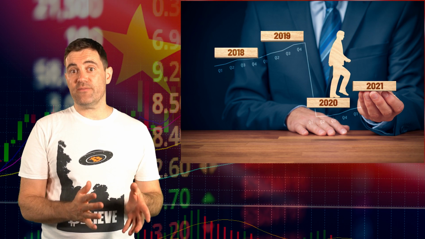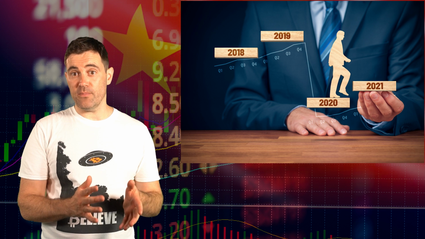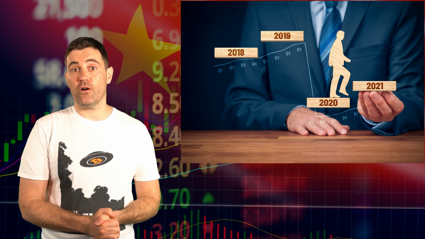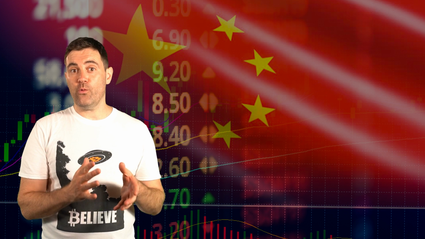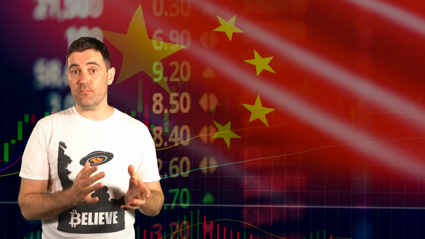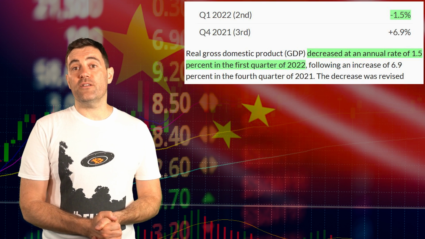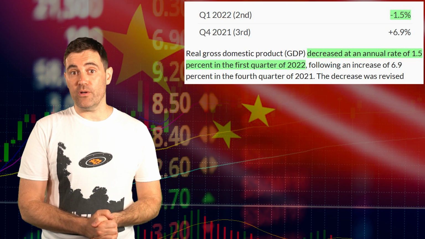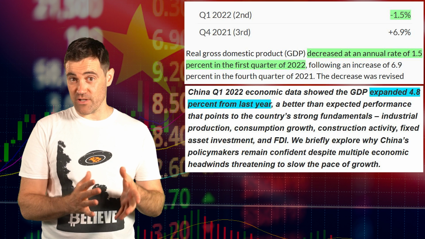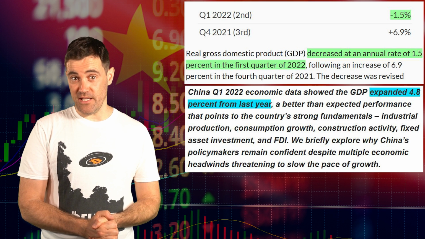However, what's more important from an economic planning perspective is how the real GDP numbers evolve, i.e. the growth of the GDP numbers adjusted for inflation. This allows policymakers to determine how well the economy is doing, and these are the numbers that economists and market participants tend to talk about. In the first quarter of this year, US real GDP decreased at an annual rate of 1.5%, whereas China's increased at a rate of 4.8%.